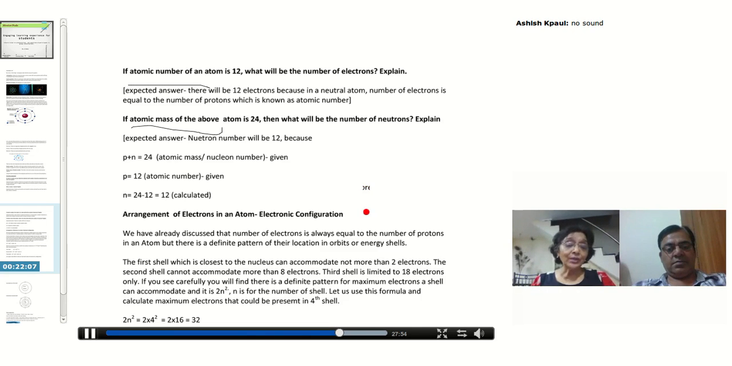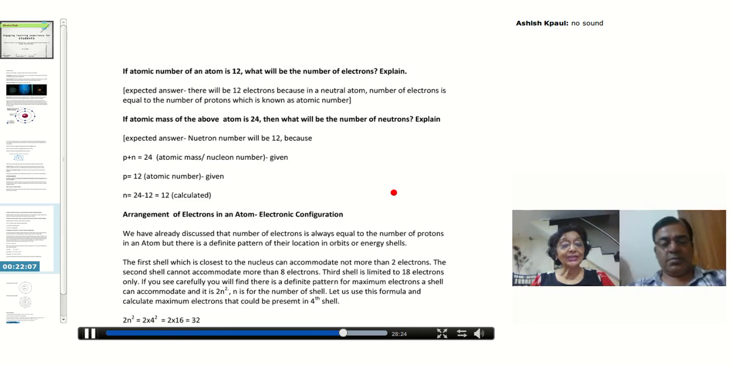So let me write the formula. 2n square, you can see here 2n square. Now if it is first shell, then 2n square becomes 2 into 1 square. And 2 into 1 square becomes 2. I think I'm right. I told you that first shell has got 2 electrons. Now let me go